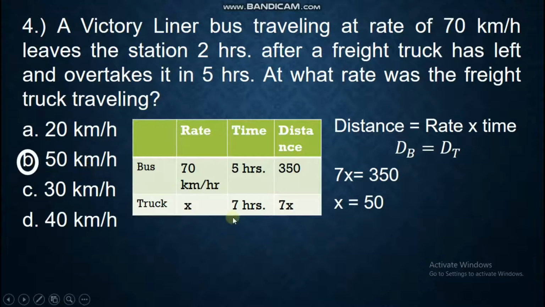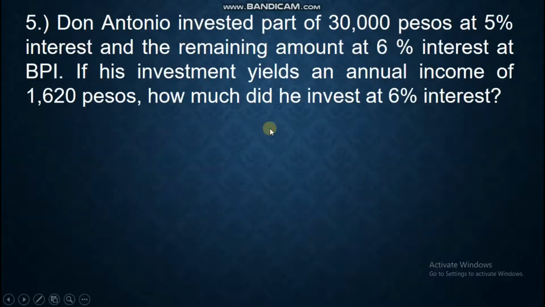So always check what x represents. It doesn't mean that because x here is 50, you go straight to it as the answer. You have to check what x represents. So it happens that we are looking for the rate, and x represents the rate. So 50 is really our answer. So that is how to solve this question number 4.